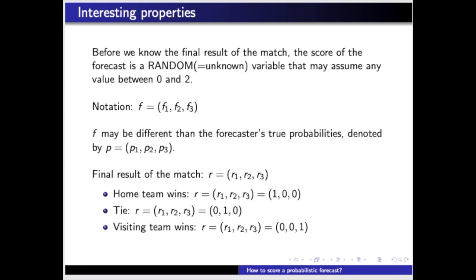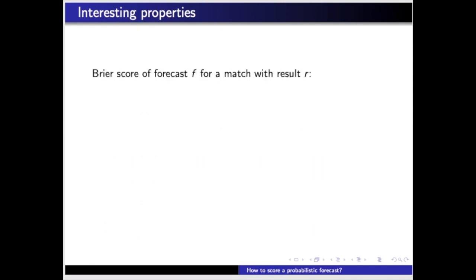In this framework, the Brier score of a given forecast f for a match with result r, denoted S(f, r), is equal to (f1 − r1)² + (f2 − r2)² + (f3 − r3)².